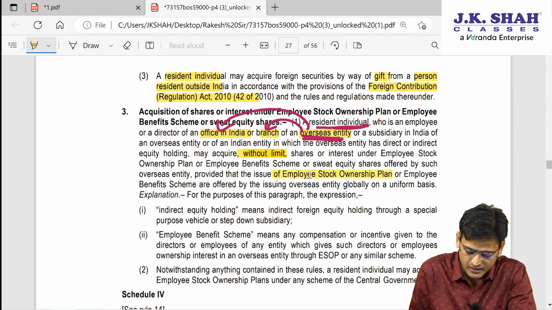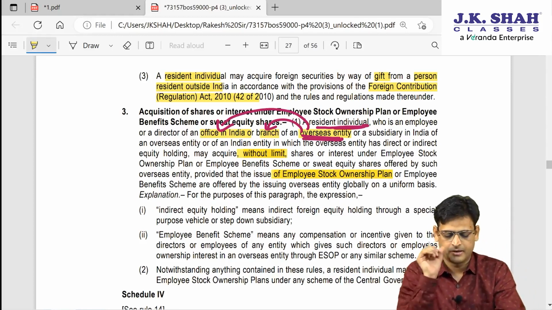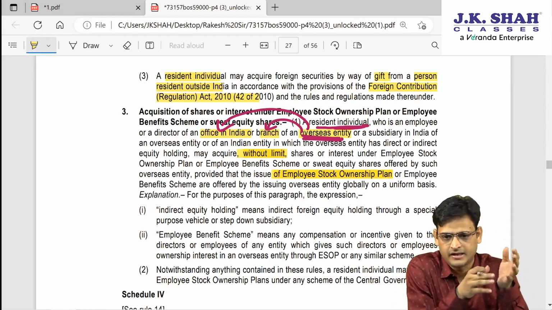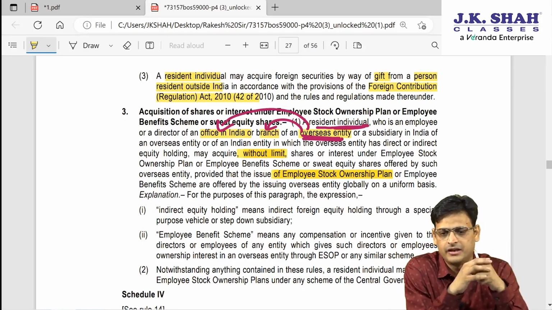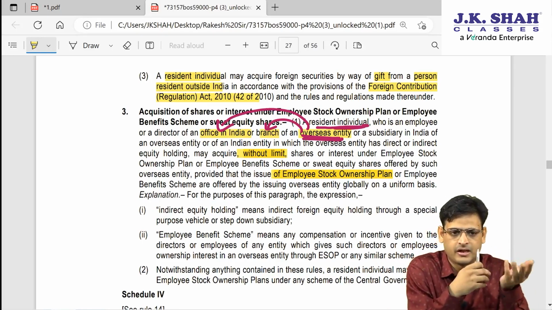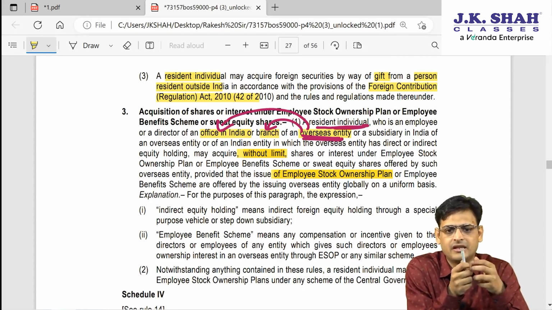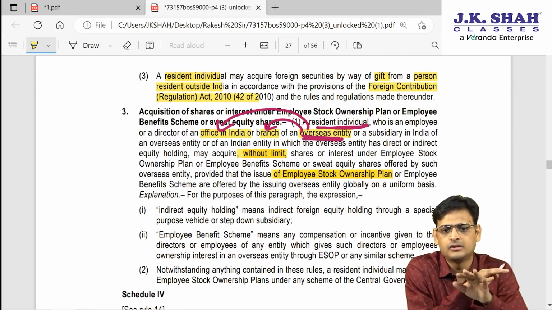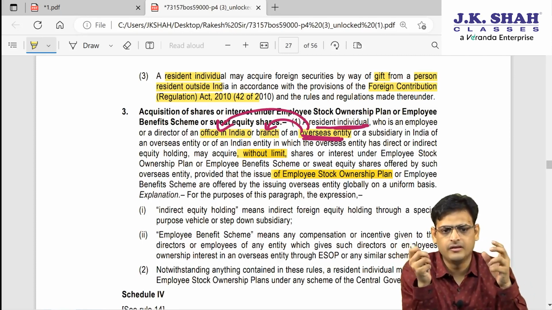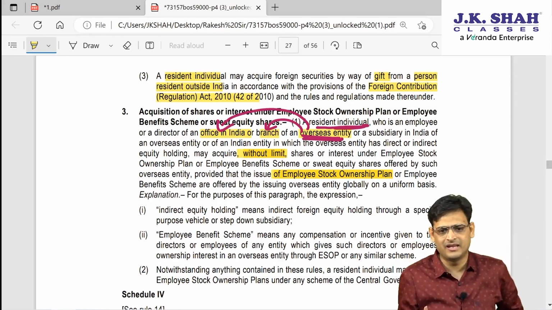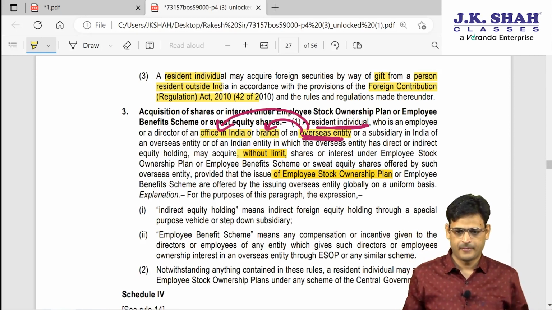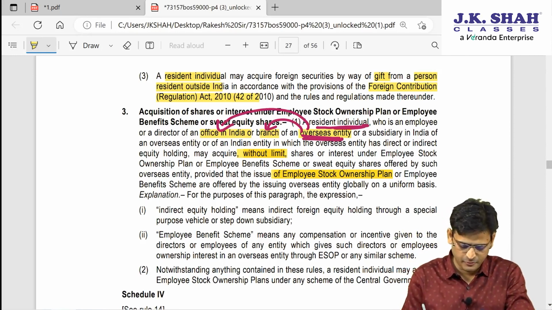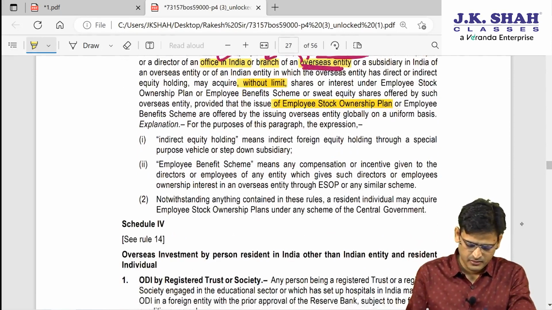Remember, only this much. They can receive shares without any limit. Under which plan? Under ESOP. So you can remember like this, that you are a director or an employee of, let's say, Microsoft, which has an office or branch in India, and in that branch or office you are a director or an employee. So you can receive shares under ESOP, and there is no limit on receiving those shares, because you are getting them at a very low, dirt cheap price. So I hope it is clear. Shall we proceed? Just read this much only.